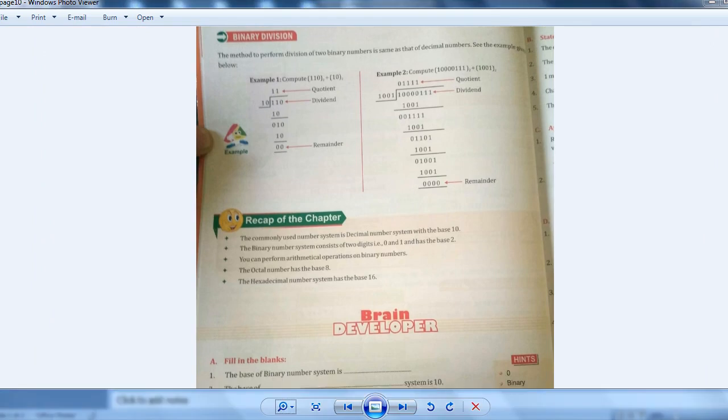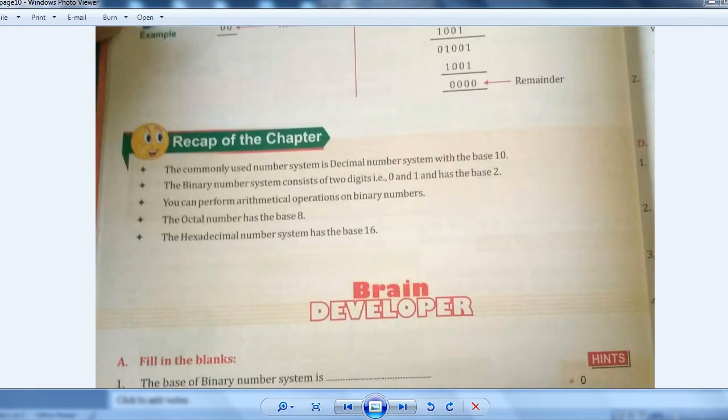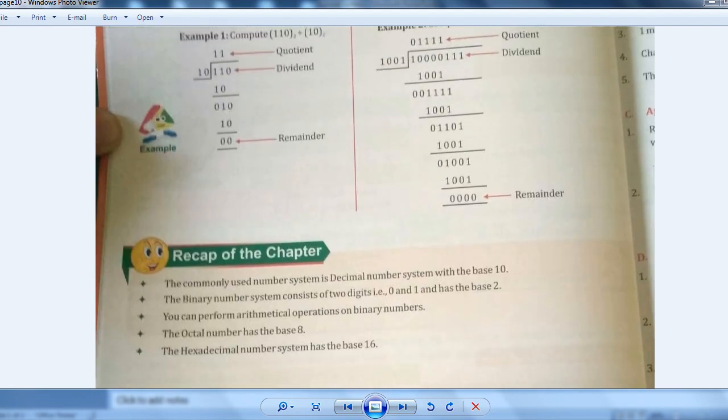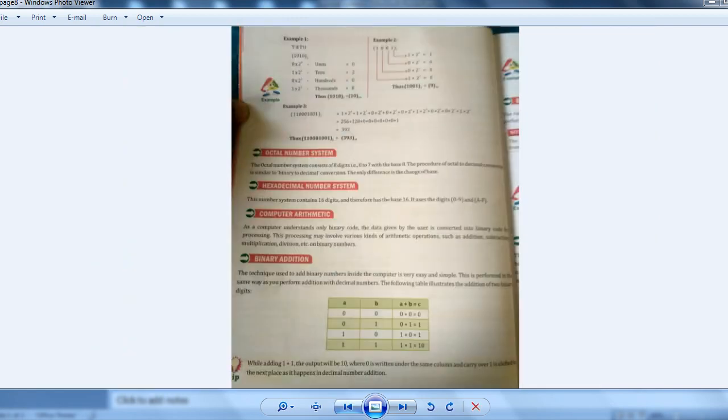This is the end. The commonly used number system is the decimal number system with base 10, yes, we know. The binary number system consists of 2 digits, 0 and 1, and has base 2, right? You can perform arithmetical operations on binary numbers, right? The octal number system has base 8 and the hexadecimal has base 16, right? These are all things we have seen, and I think all the operations are clear to you, right?